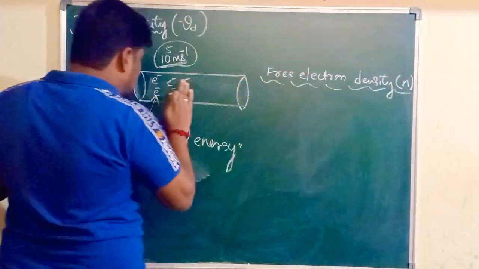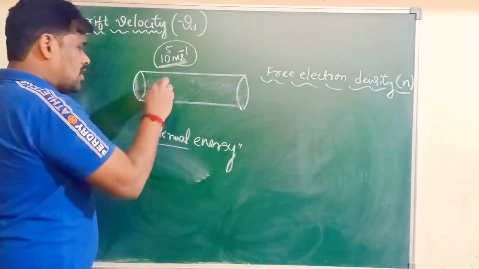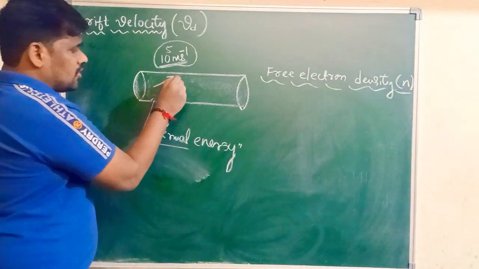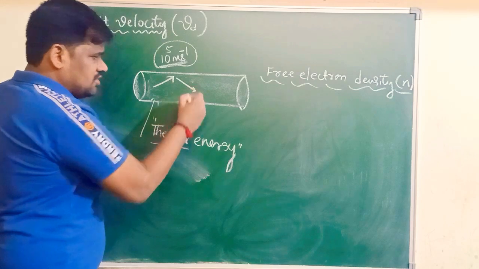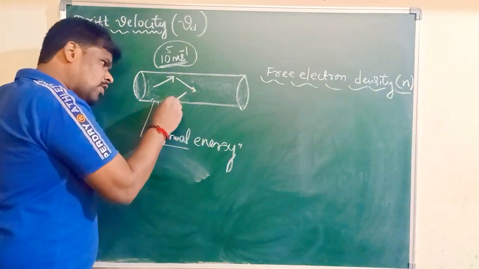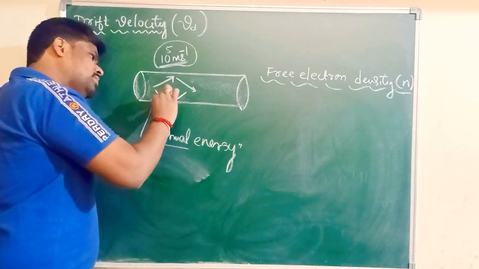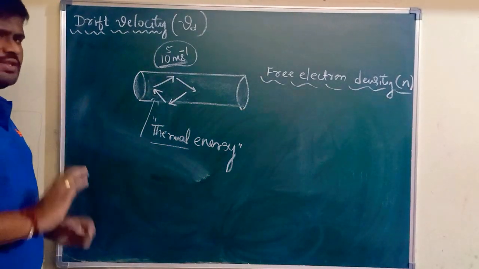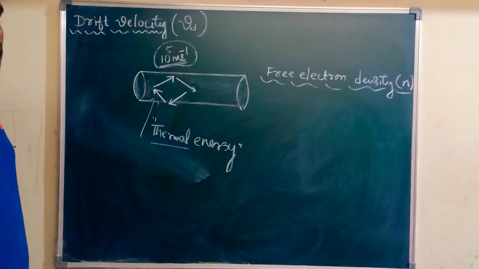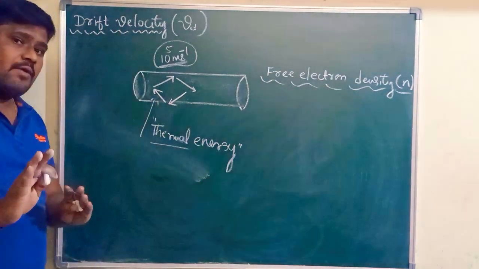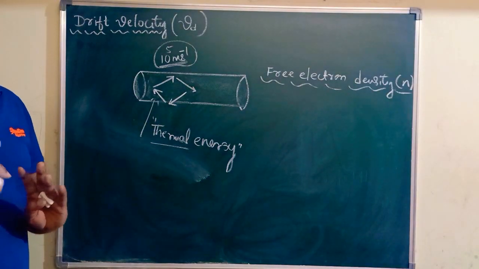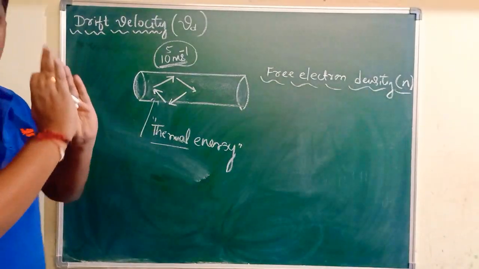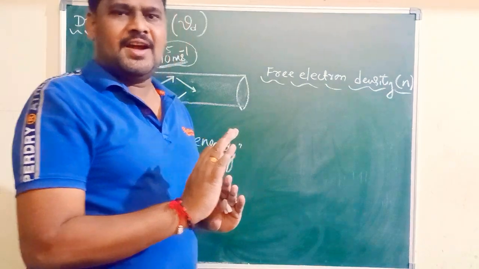So chances are some electrons may be moving along this direction, some along this direction, some along this direction, some along this direction. Of course, the free electrons are moving. They are not in the state of rest. But the type of motion they have is random motion. Means there is no net flow of free electrons along one particular direction in a conductor.